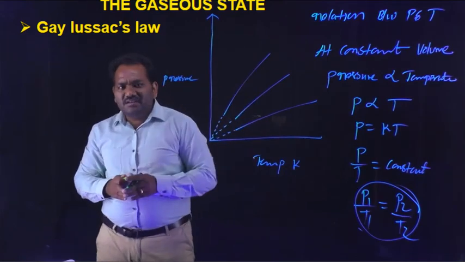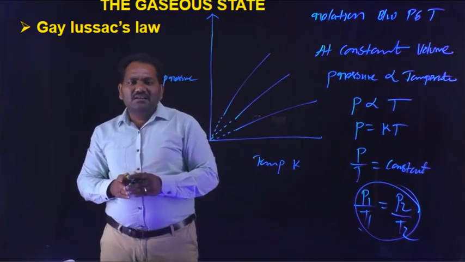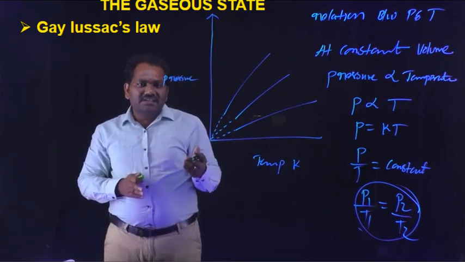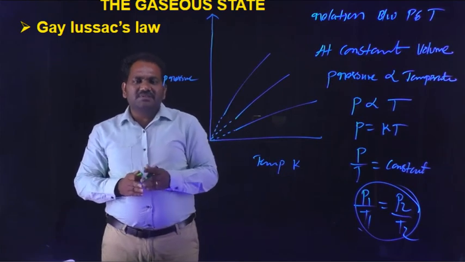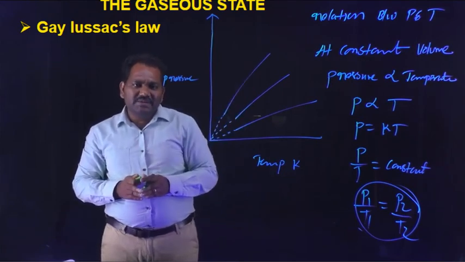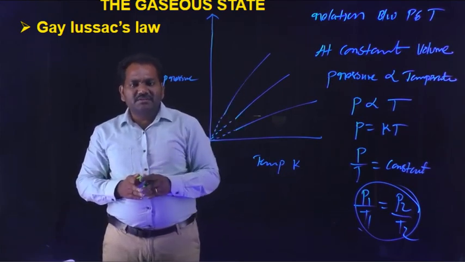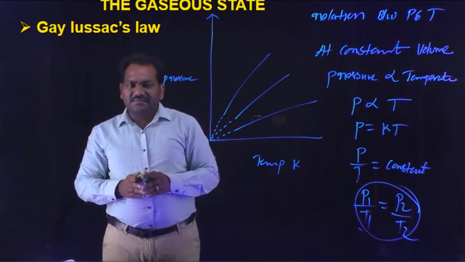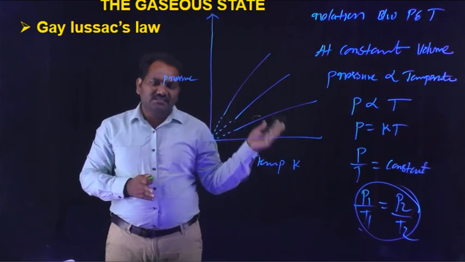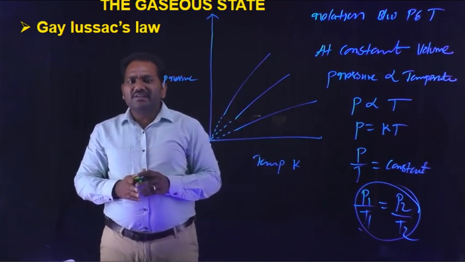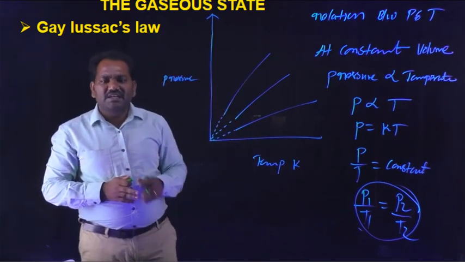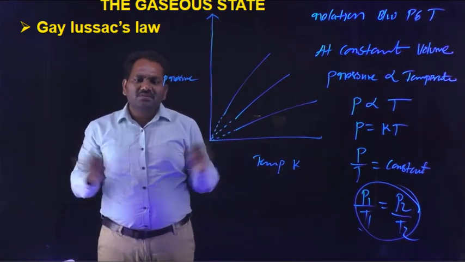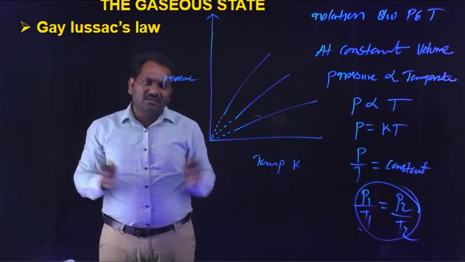Similarly, in the case of Charles' law, the volume becomes 0 at that condition. All lines intercept at either 0 kelvins or at minus 273 degrees Celsius. Both points are very, very important. This is about Gay-Lussac's law. Okay, clear?